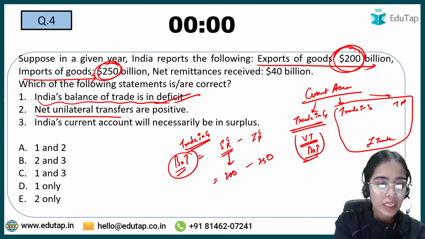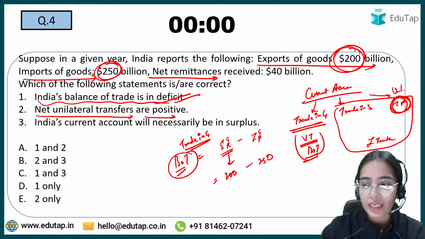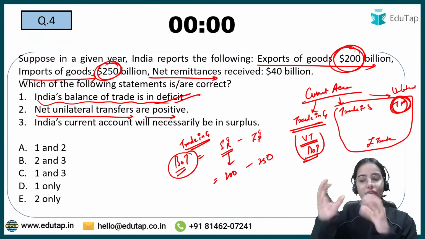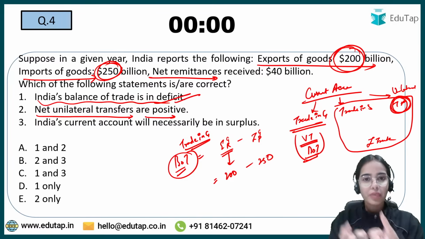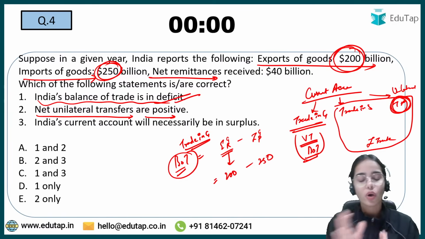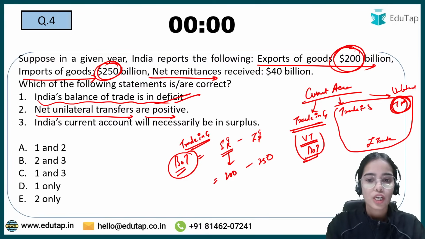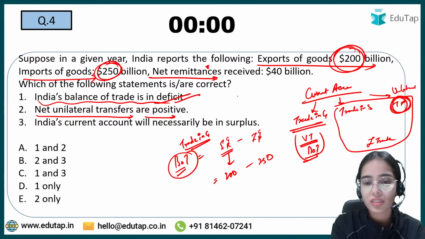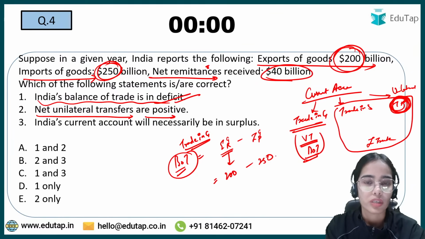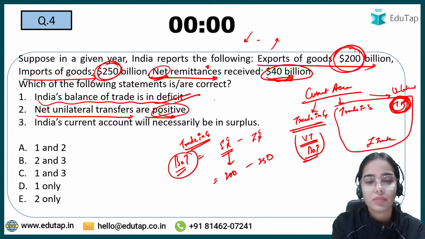Net unilateral transfers are positive. So net remittances, that means transfer payments, are unilateral payments. Transfer payments are coming in, so they are one-sided payments, because we are not providing any service for that, or when we are giving the transfer payment, we are not getting any service. So they are positive, yes, $40 billion positive. Net means how much we have received minus how much we have paid. So the net amount is positive.